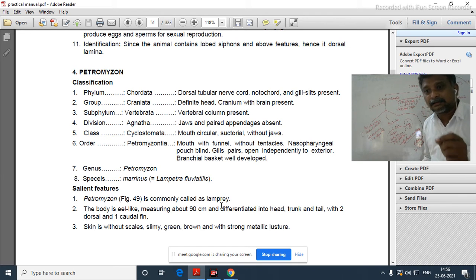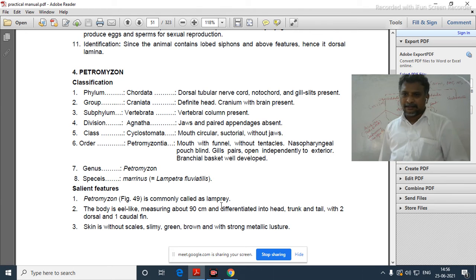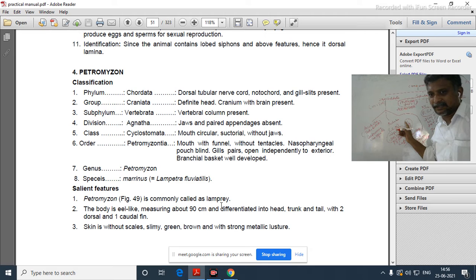as typical chordates, and model chordates. Model chordates or typical chordates are the animals which have permanent chordate characters, that is, cephalochordates only. What example did I say? Amphioxus, or Branchiostoma, commonly called a lancelet.